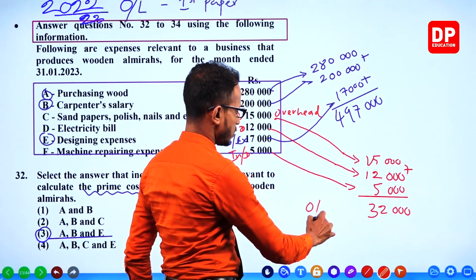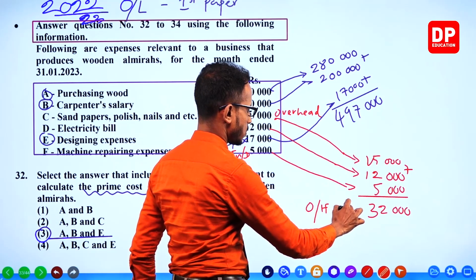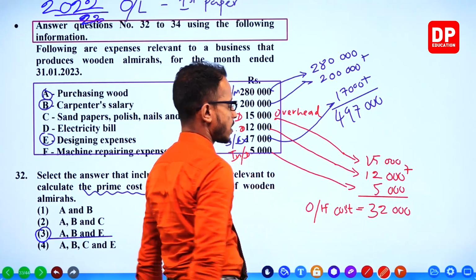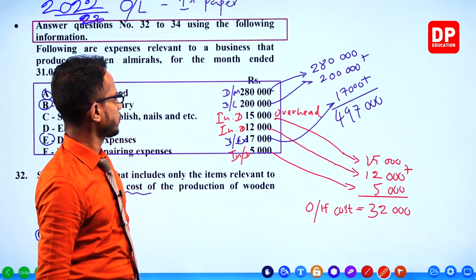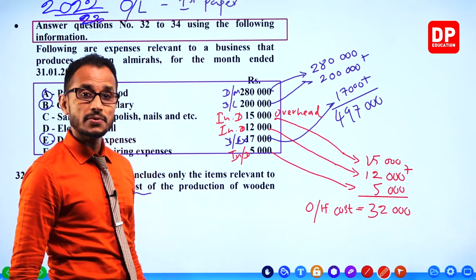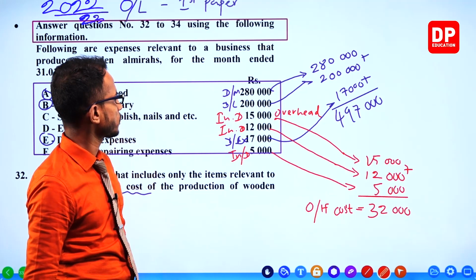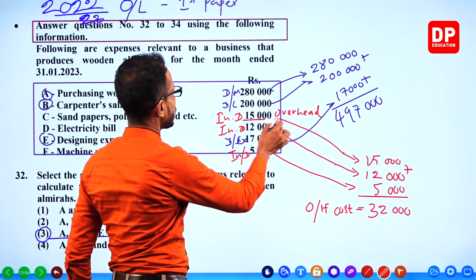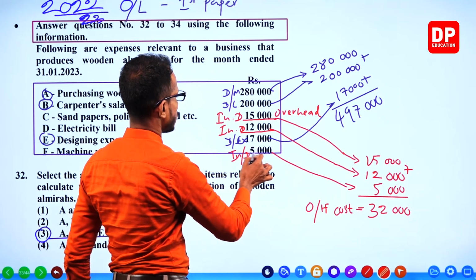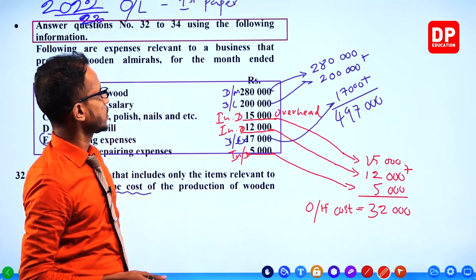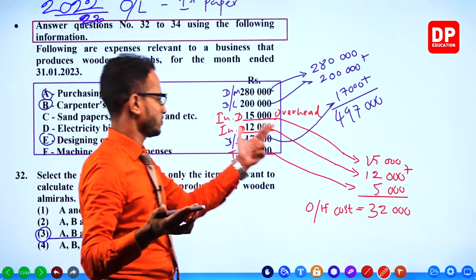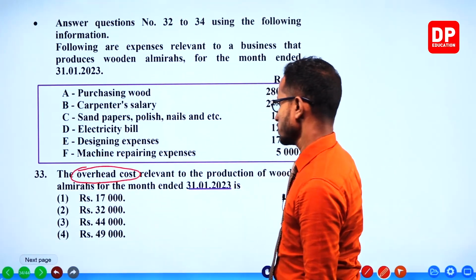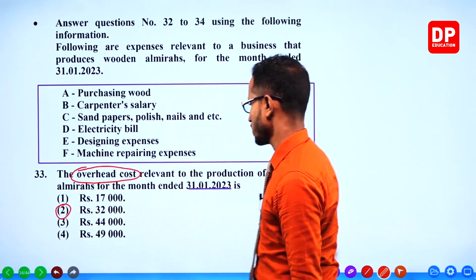This is the overhead cost. Overhead cost 32,000. Taking all the indirect costs, right? This one and this one and this one. So the answer should be there, 32,000. Well, it's here, 32,000.